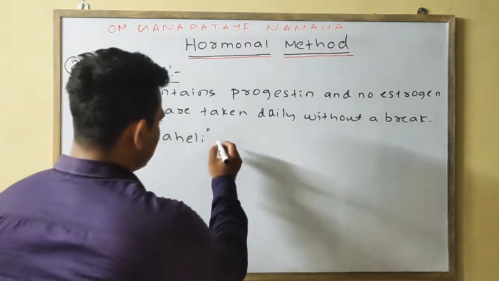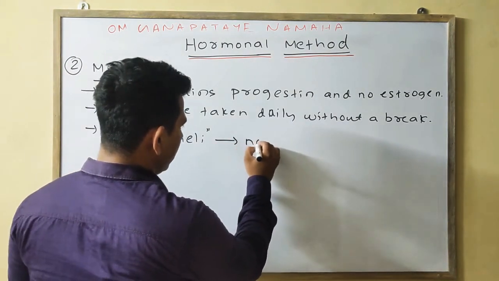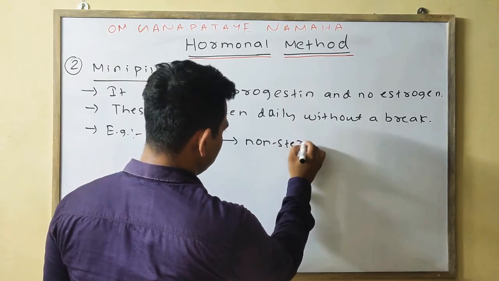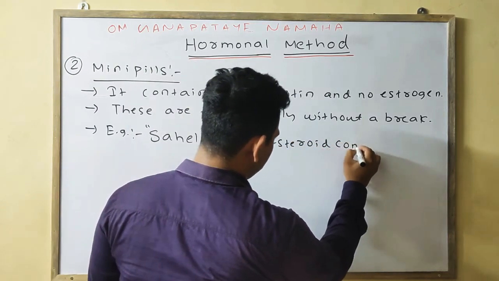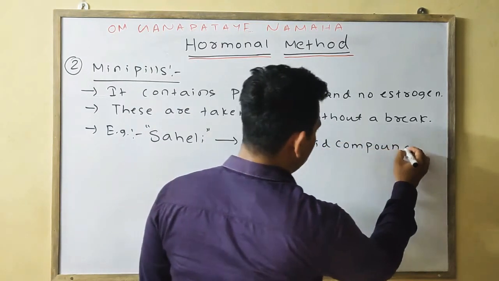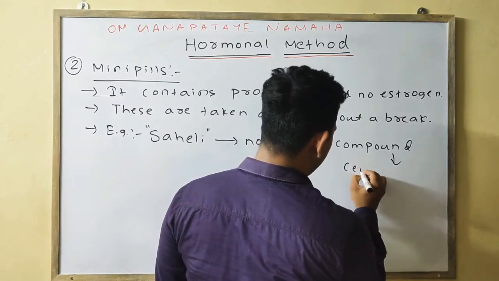Okay, Saheli consists of a non-steroid compound known as centchroman.